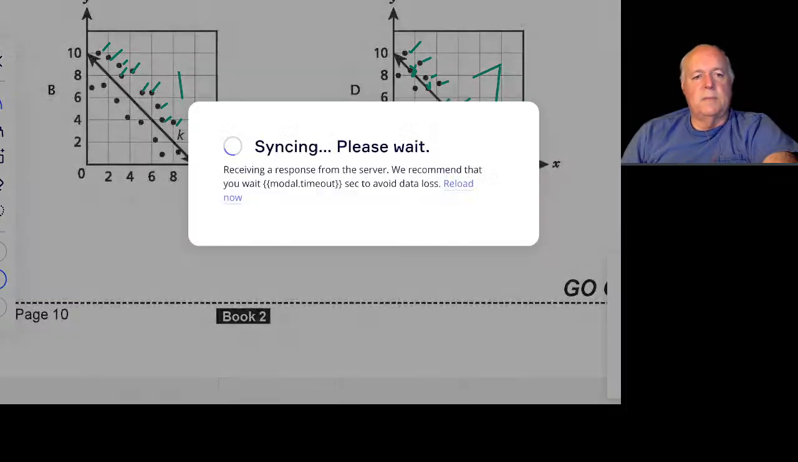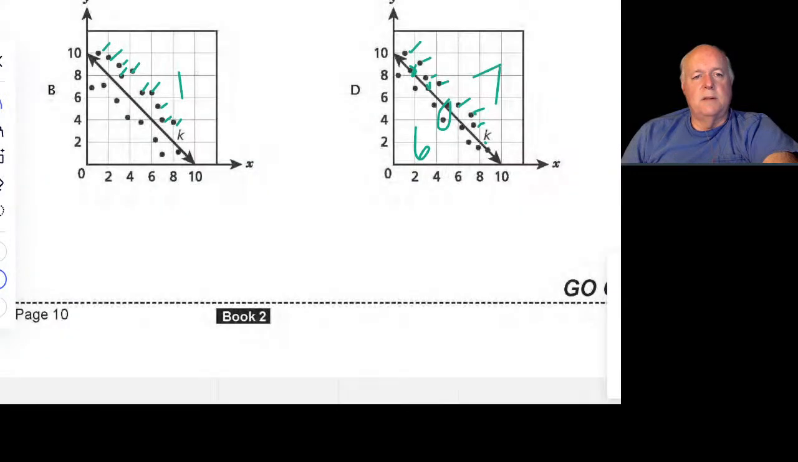This is syncing. We have 10 on this side, and we have 1, 2, 3, 4, 5, 6, 7 over here. These groups here are both kind of equal. We have one that's super close to the line here.